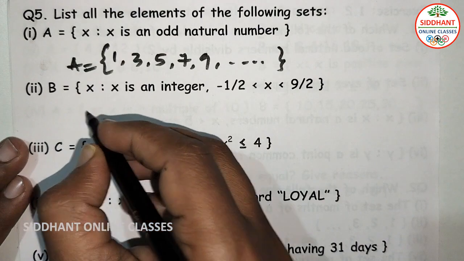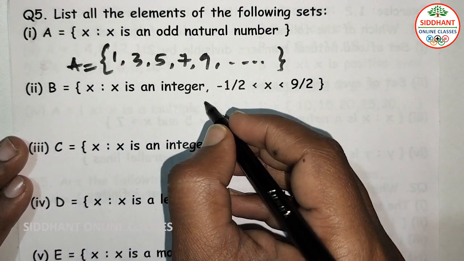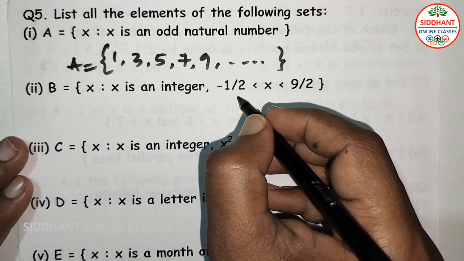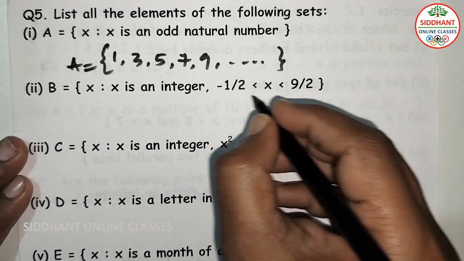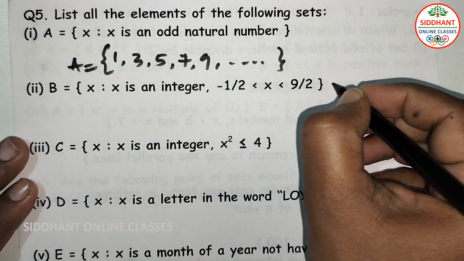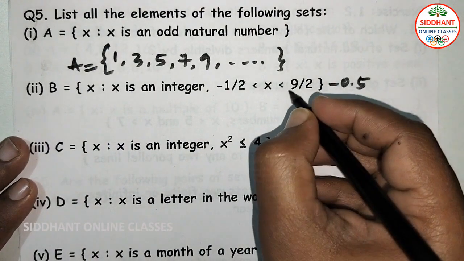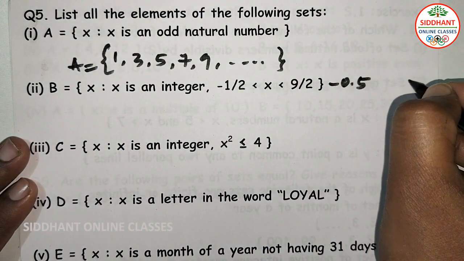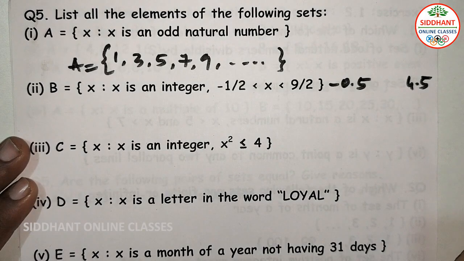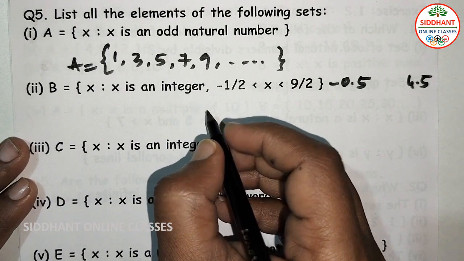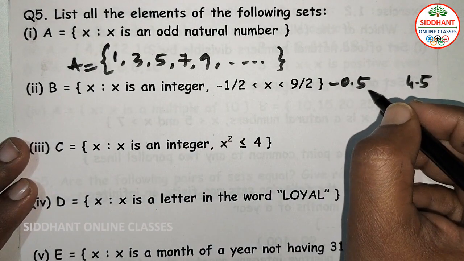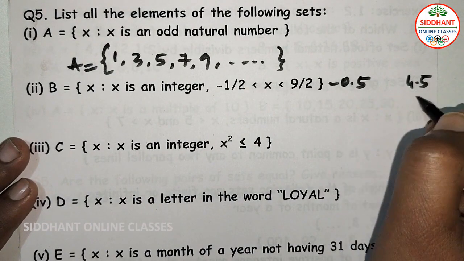Second one, B, x such that x is an integer between minus 1 by 2 and 9 by 2. So minus 1 by 2 means we can say minus 0.5, and 9 by 2 we can say 4.5. So in between we are going to write the integers which are there between these two numbers.